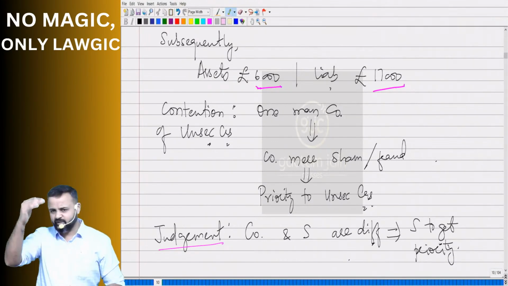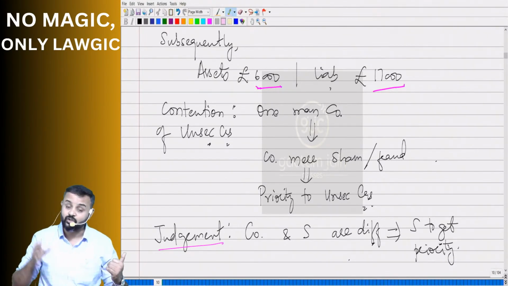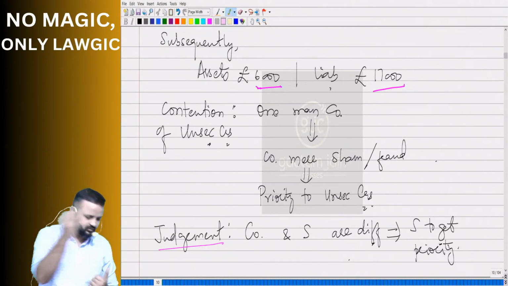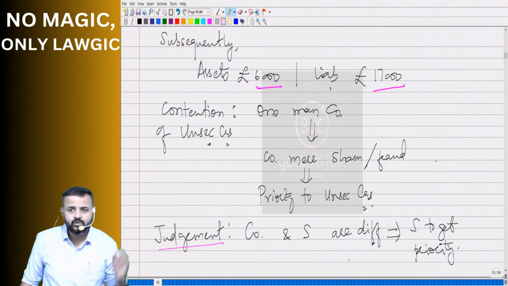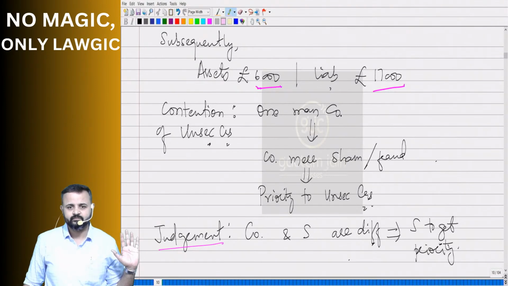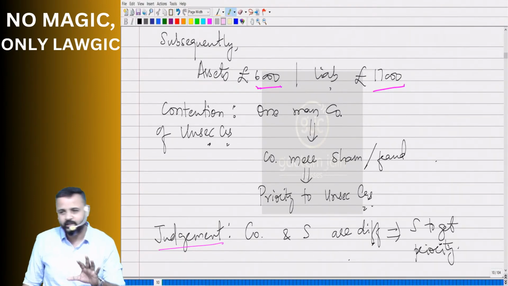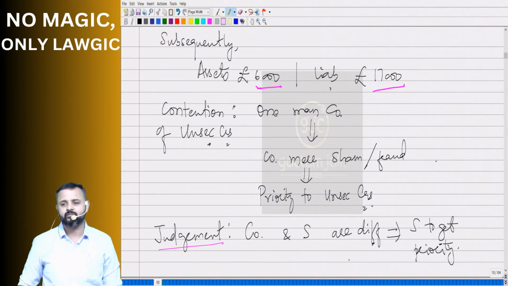So now, as per the rule, he is the secured creditor, so he will get the money first. Because enough money is not there, whatever money is there, 6,000 pounds, will be given to him only. To whom? To Salman. So with this we are able to understand separate legal entity, corporate personality with the help of this case law. Yes sir, so that's why we took it. Clear?